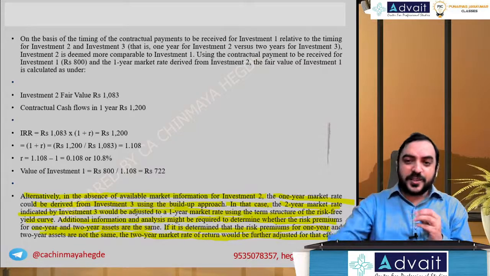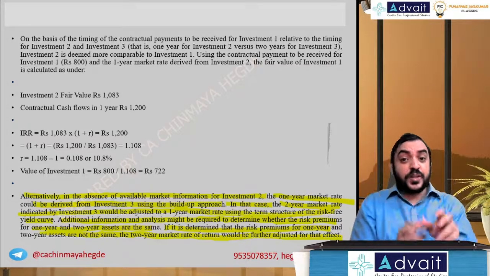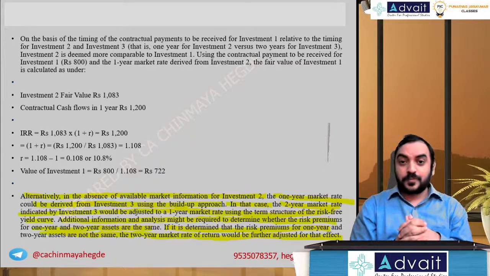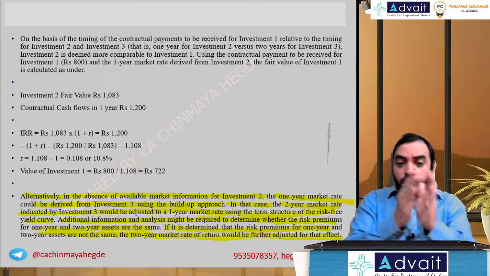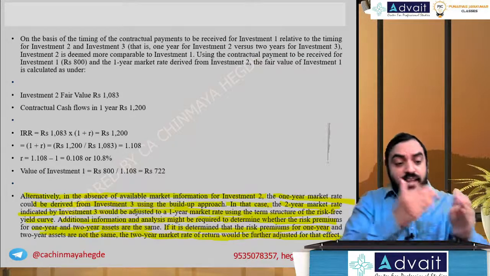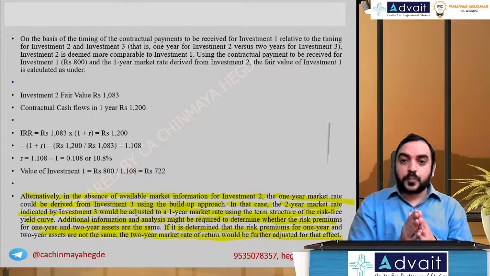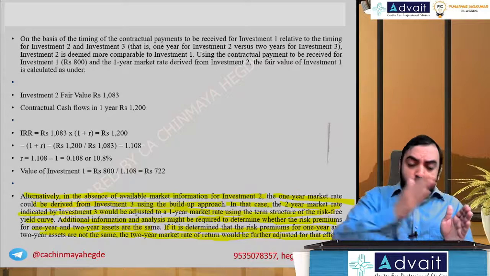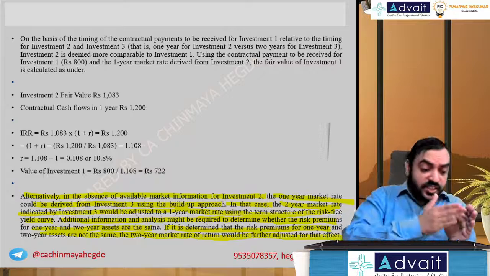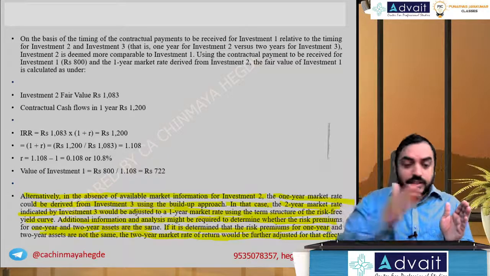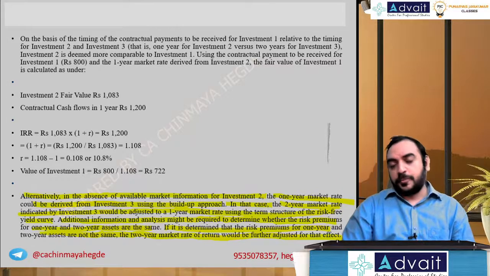It seems complicated, but not so much. If you remember the SFM concept, the difference between forward rate and yield. When I calculate from year 0 to year 1, year 1 to year 2, year 2 to year 3, they are called the forward rate of year 1, forward rate of year 2, forward rate of year 3. But if I do from year 0 to year 2, that's called the yield of year 2. If I do from year 0 to year 3, like an average, that gives me one rate. That's called the yield of year 3.